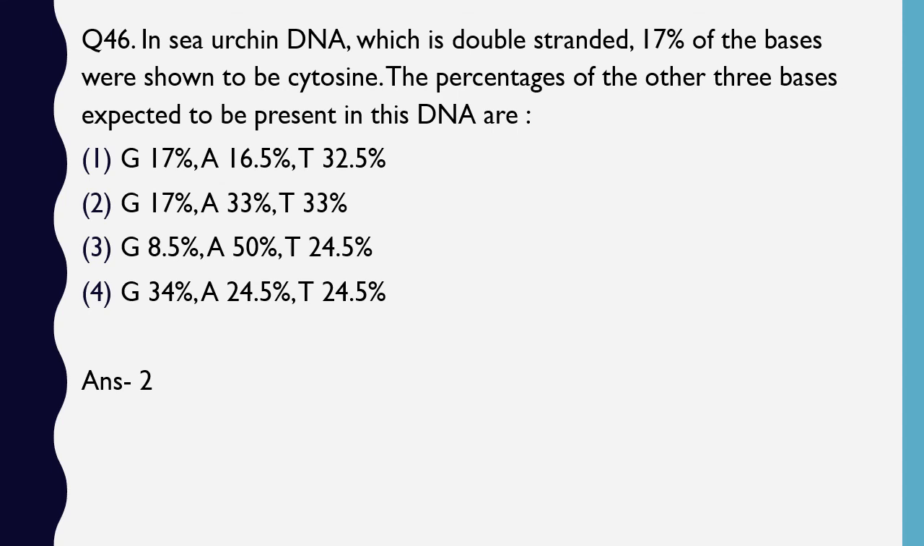Now how to derive this? When they give the answer in percentages, it means you have to consider the total bases as 100. Out of those 100 bases, 17 is cytosine. 17 cytosine will pair with 17 guanine, right? So 17 plus 17 is 34, that is gone. What remains is a total of 66%. Of the 66%, half will go to adenine, half to thymine, right? So option 2 is correct: 17% guanine, 33% adenine, 33% thymine.